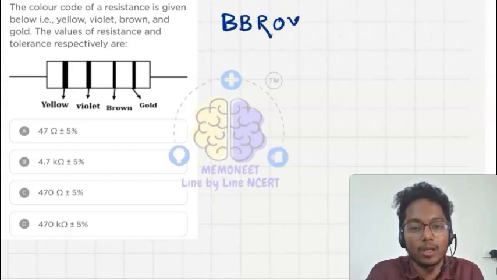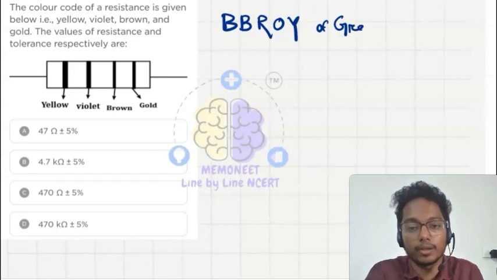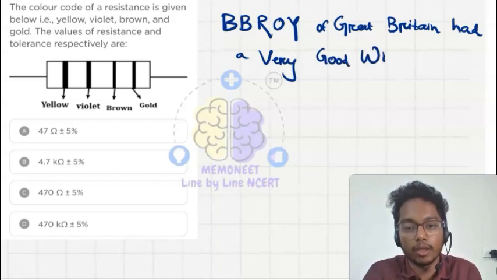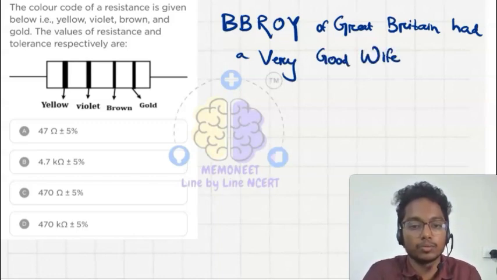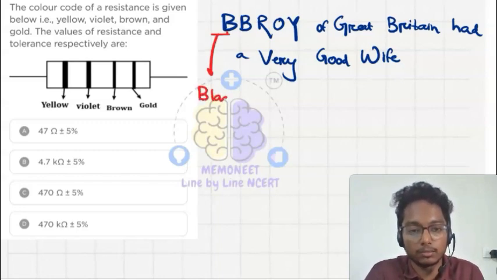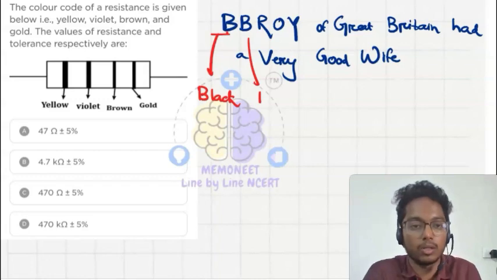Roy of Great Britain had a very good wife. Okay, so let's find out what it stands for. B is for black. First B is black, then brown. Okay, let's simplify it.